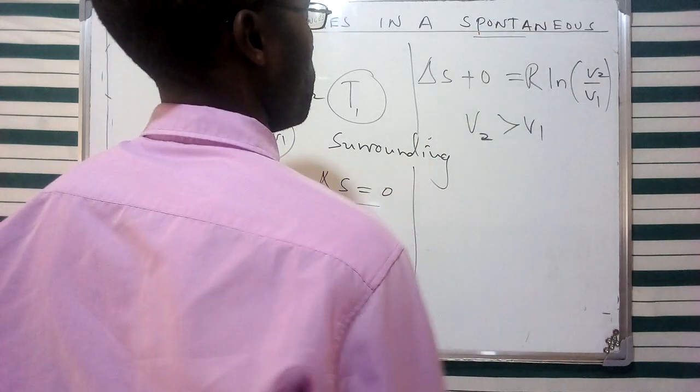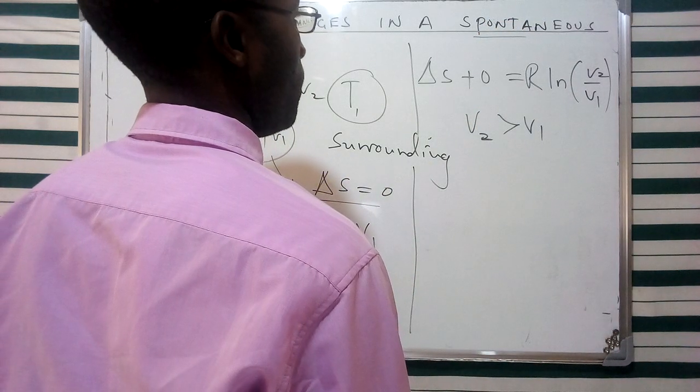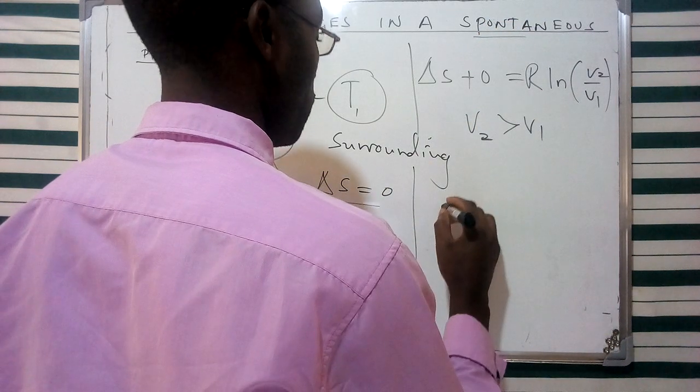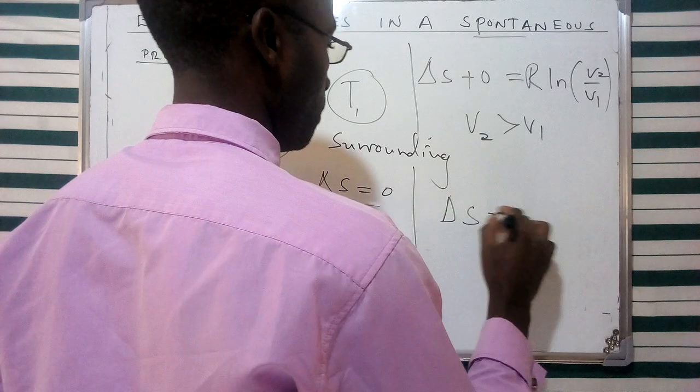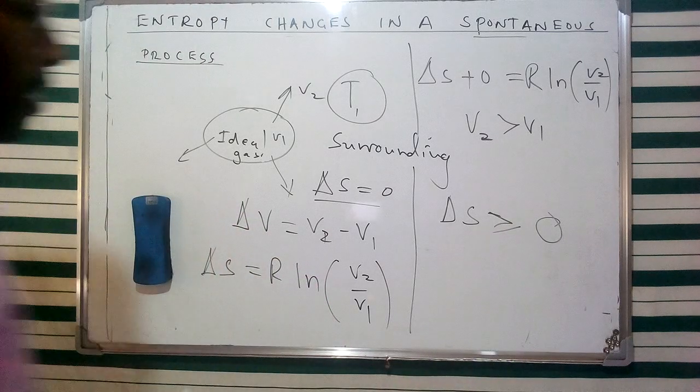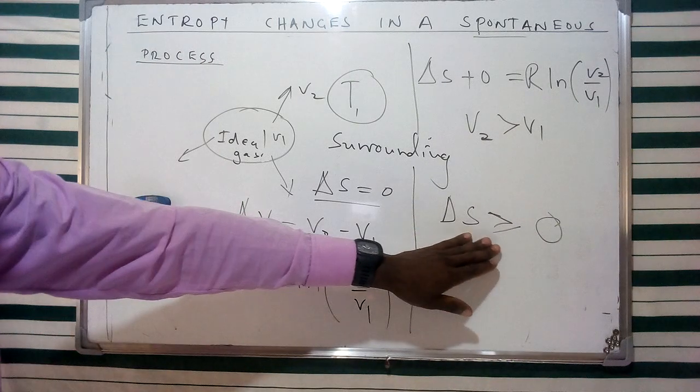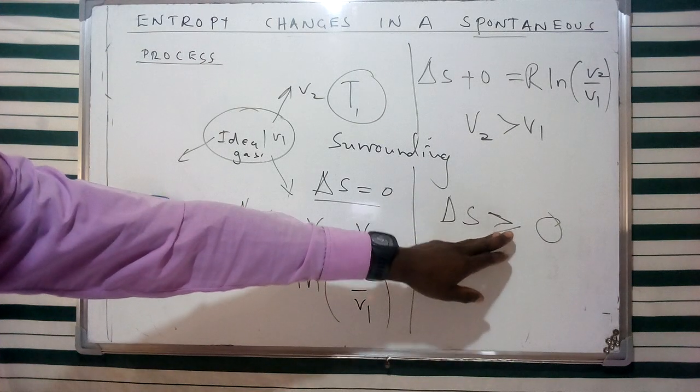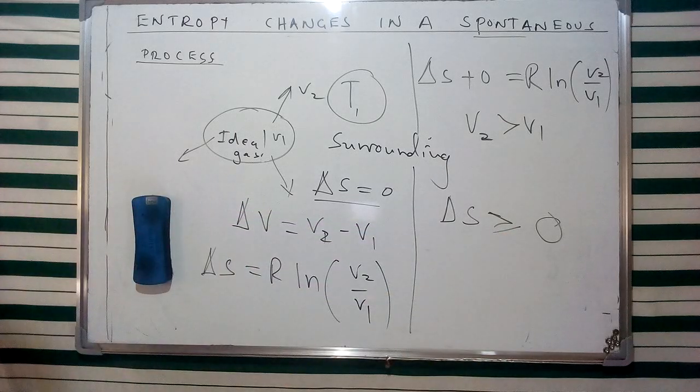And therefore, we are going to expect this for a reversible process. Remember, we are saying that for spontaneous processes, these are thermodynamically irreversible processes. So we can contrast this with a reversible process, whereby the entropy change of the system is going to be given as equal to or greater than 0. And this is going to have an implication for the consideration of entropy changes in either a spontaneous or non-spontaneous process.